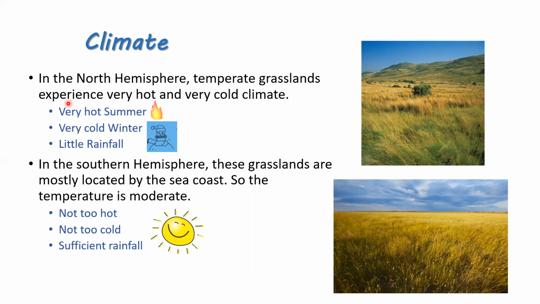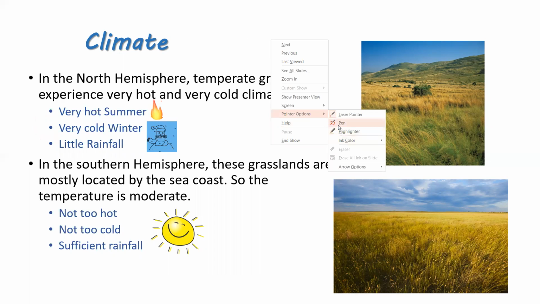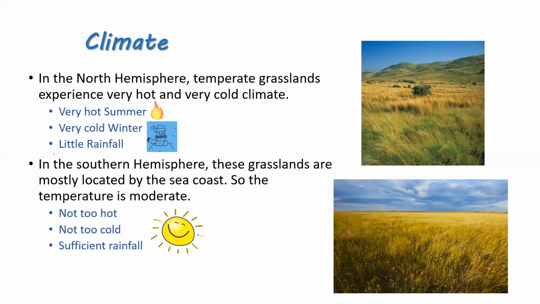That is, it is very hot during the hot season or the summer season and very cold during the winter, and very little rainfall. So the temperate grassland in the north receives very little rainfall. Climate is very cold in winter and very hot during the summers. This is in the northern zone or in the north hemisphere.